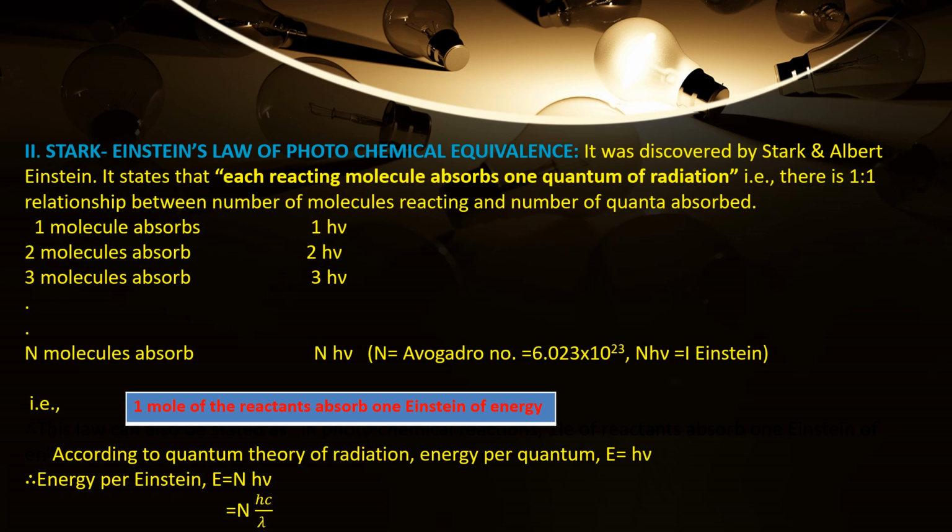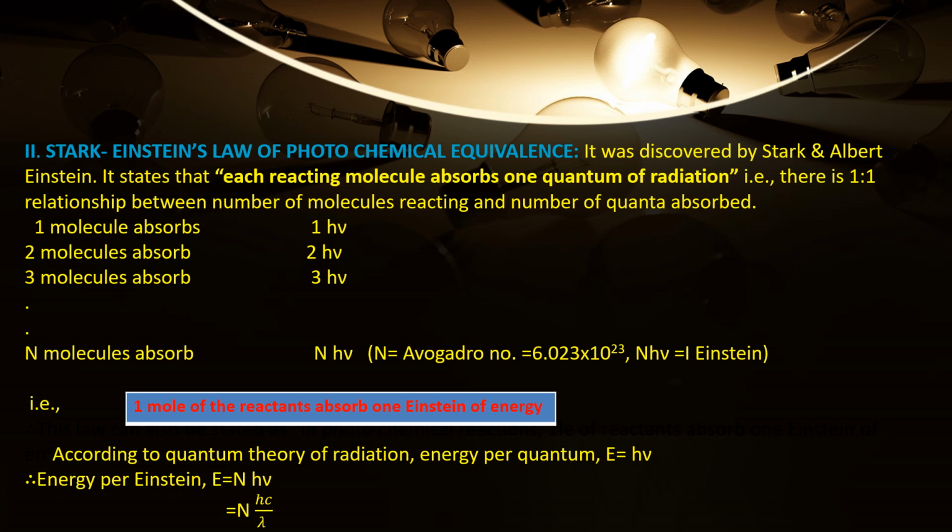What did you understand by this statement? That means one reactant molecule absorbs 1 quantum of radiation, 2 reactant molecules absorb 2 quanta of radiation, 3 reactant molecules absorb 3 quanta of radiation. So a relationship is given by Stark and Einstein between the number of reactants and the number of quanta of light absorbed. That is called a 1:1 relationship between number of molecules reacting and number of quanta absorbed. I think you have understood this statement.